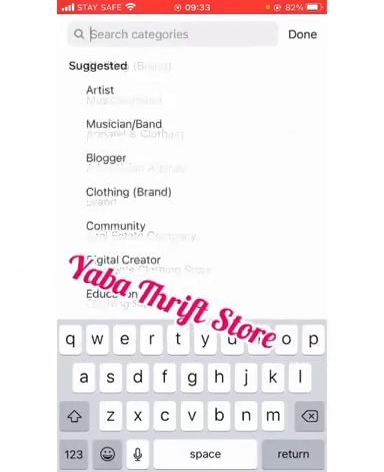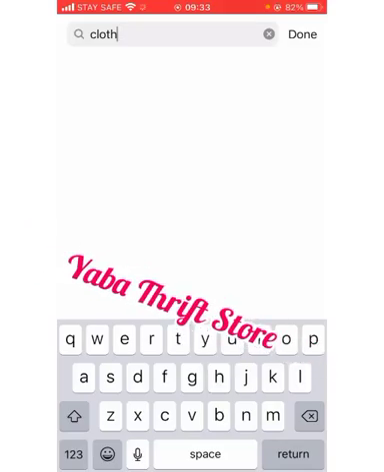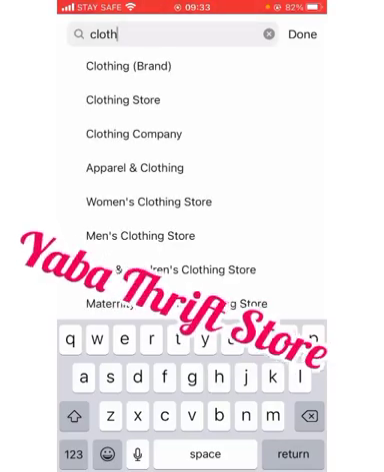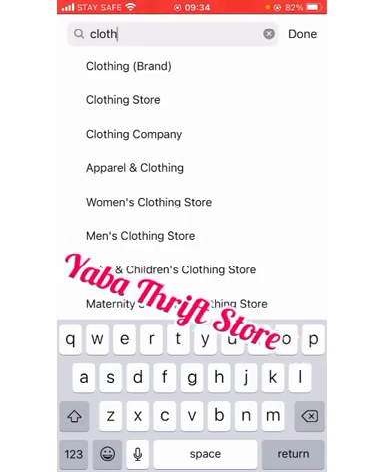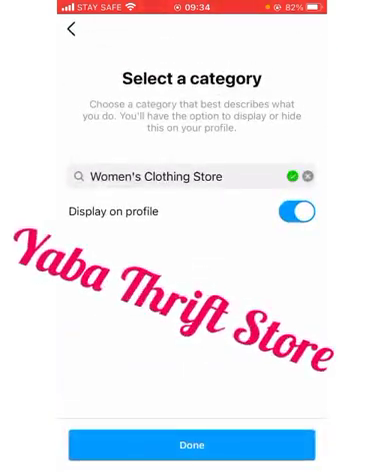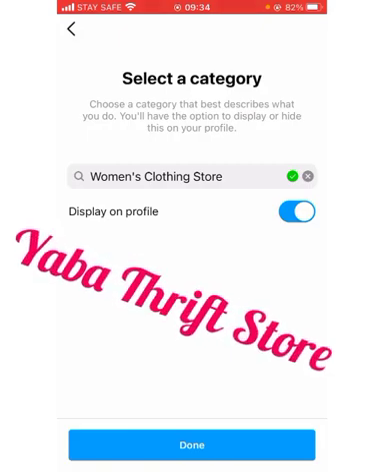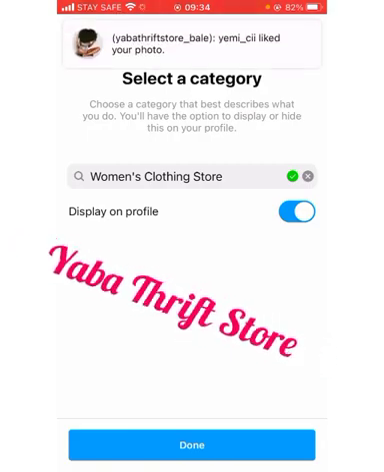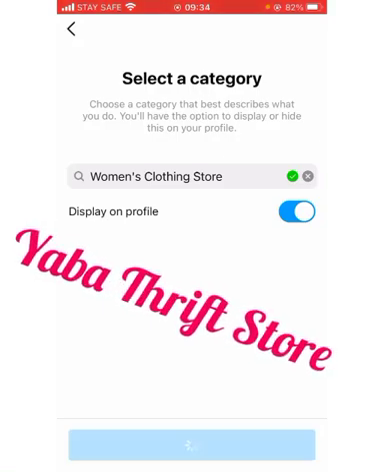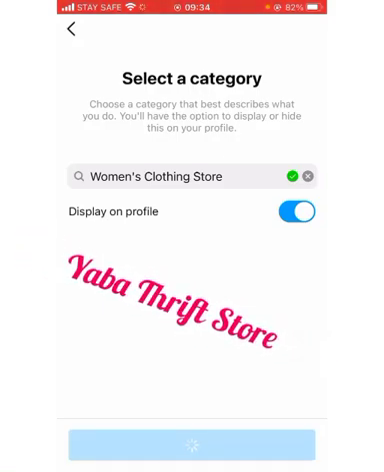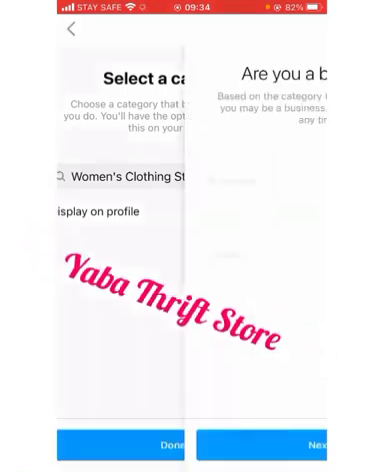So if you're into, you can put whatever it is: clothing store, clothing company, apparel and clothing, women's clothing store. I used to use women clothing store, but my Facebook page was already in clothing store, so that's why I did not just bother. So let's do women clothing store. Done. I'll wait for the network.